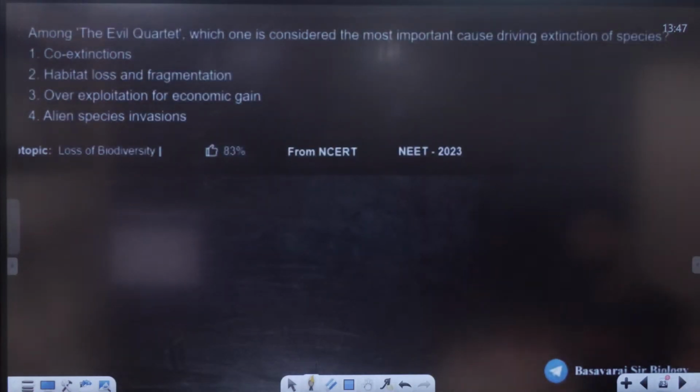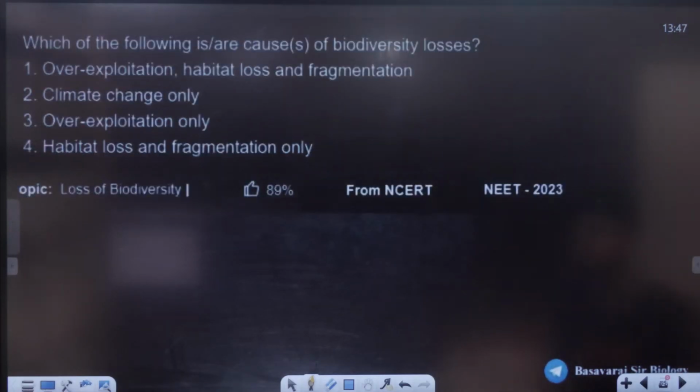See this question, all of you. Among the evil quartet, which of the following is considered the most important cause driving the extinction of species? Most important, students, tell me. Habitat loss and fragmentation. Yes or no? Yes. Next question. Which of the following is or are causes of biodiversity loss?